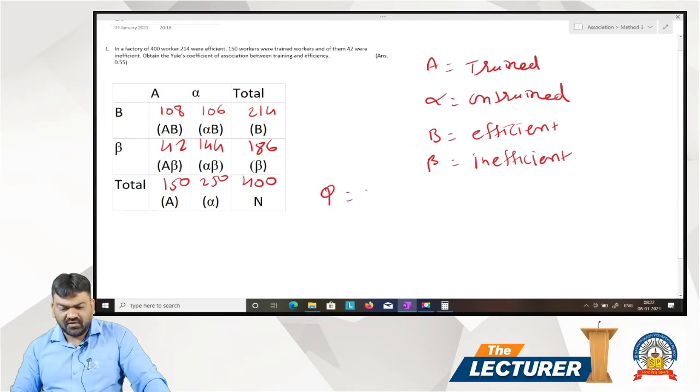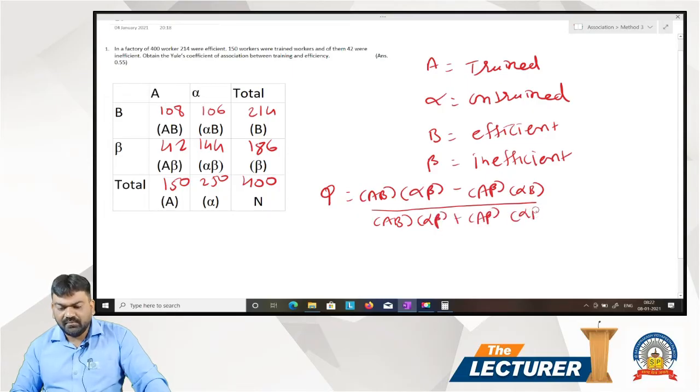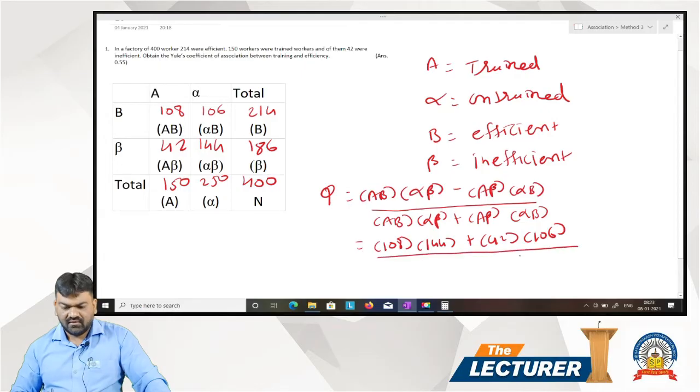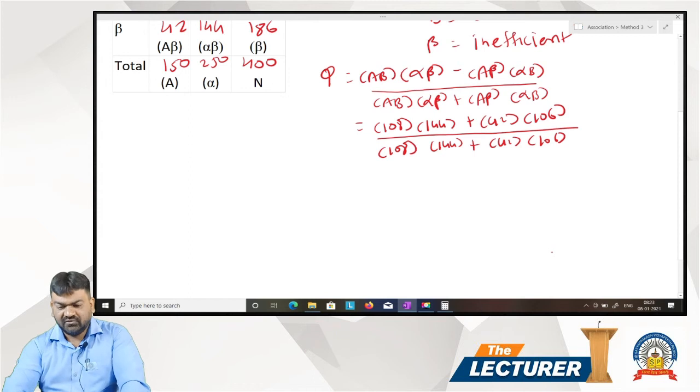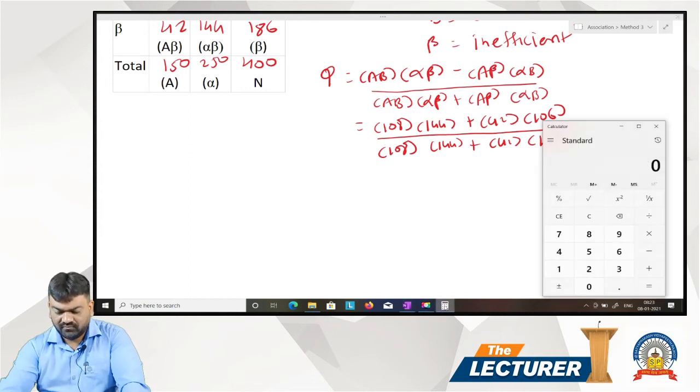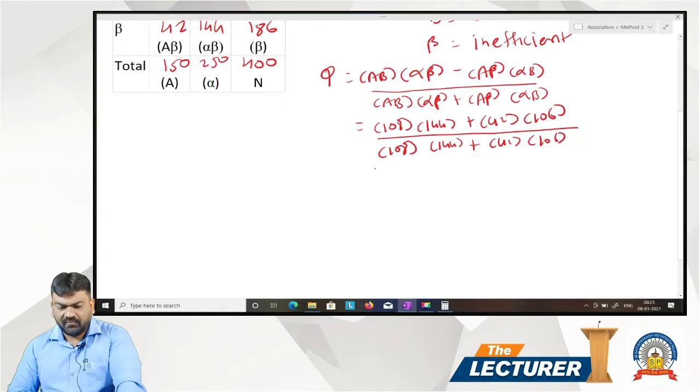Now Q is equal to AB alpha beta minus A beta alpha B divided by AB alpha beta plus A beta alpha B. 108 multiplied by 144 plus 42 multiplied by 106 divided by 108 times 144 plus 42 times 106. 108 multiplied by 144, 15552.